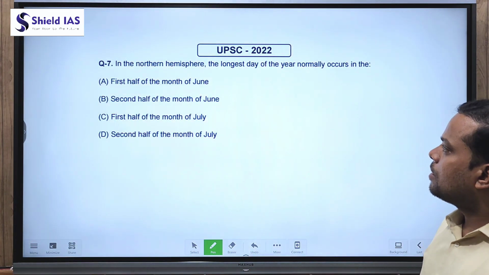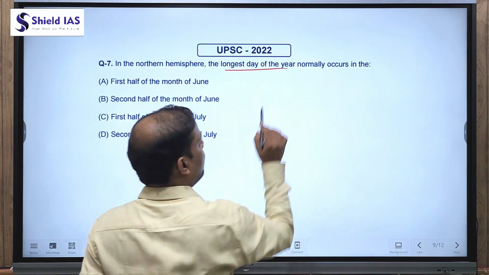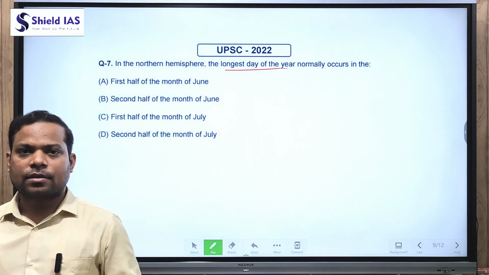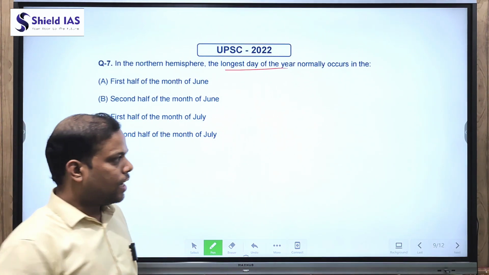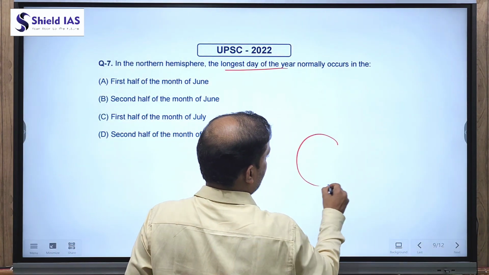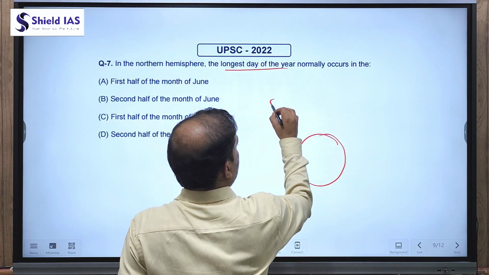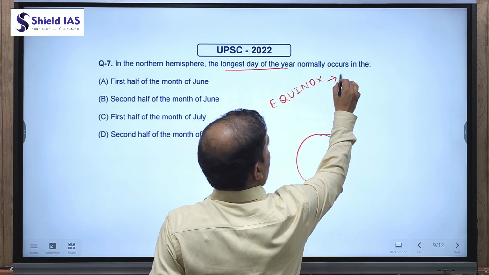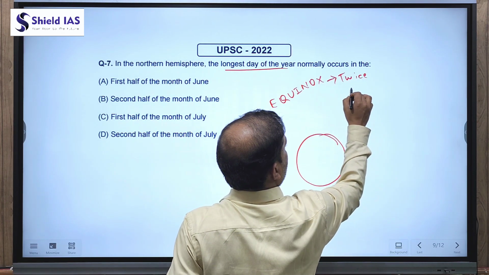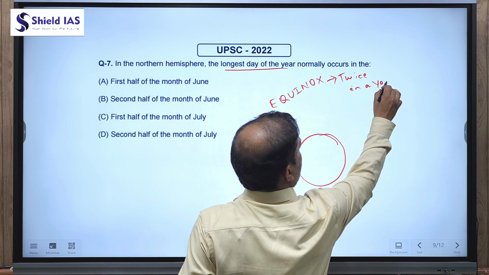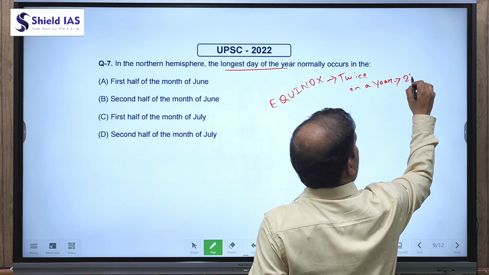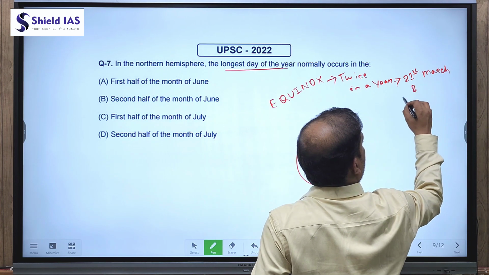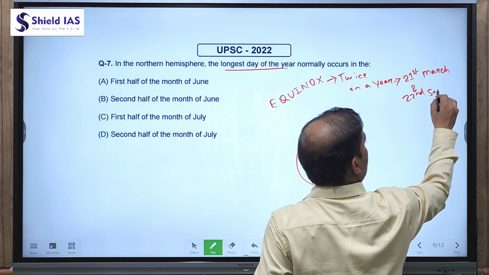Question number 7. In the northern hemisphere, the longest day of the year normally occurs. So in the chapter climatology, we have discussed insolation and temperature, and in that chapter we have discussed the equinox, which occurs twice in a year, and the dates are 21st March and 22nd September.